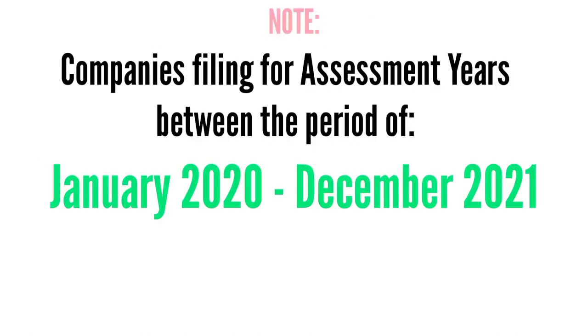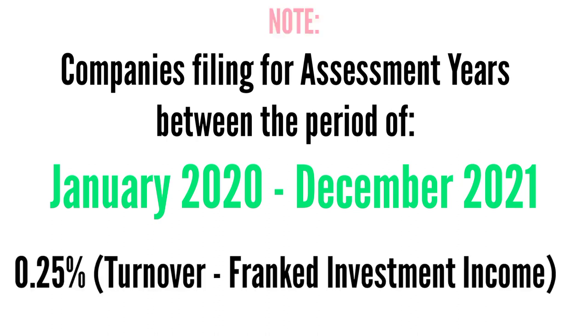There's a particular note that you should have. There was an amendment through this Finance Act that companies whose assessment year is between January 2020 to December 2021 should calculate their own minimum tax at 0.25% of turnover minus franked investment income. Because of the transition, the tax authorities just give them like 50% allowance. I don't know if that makes sense.